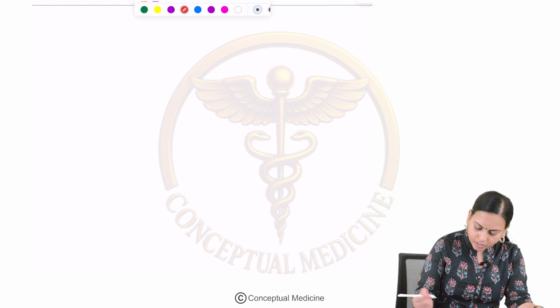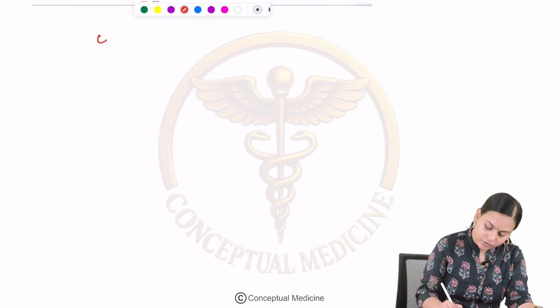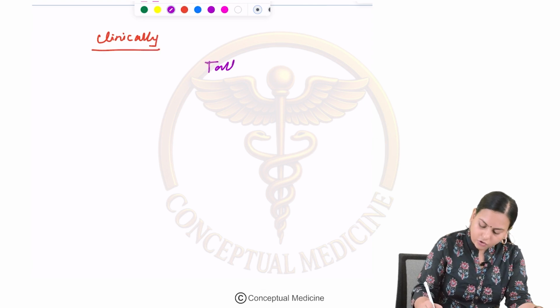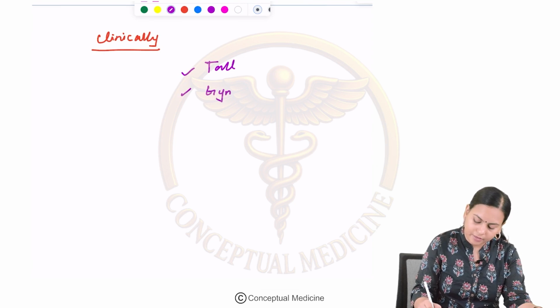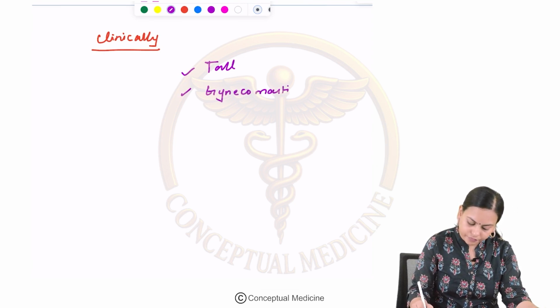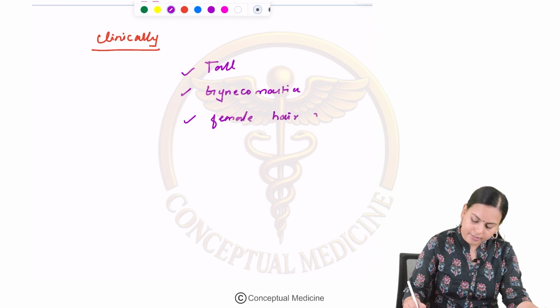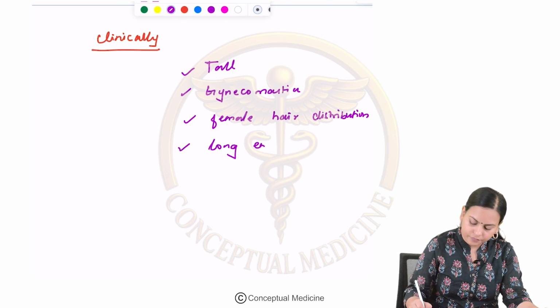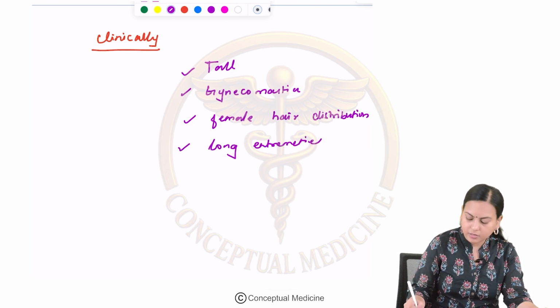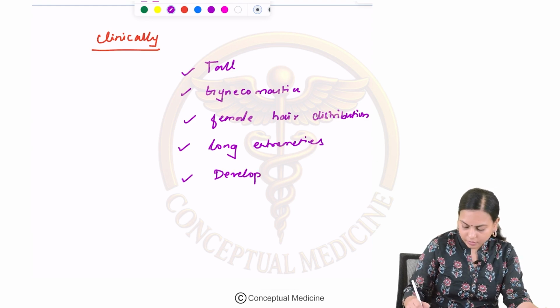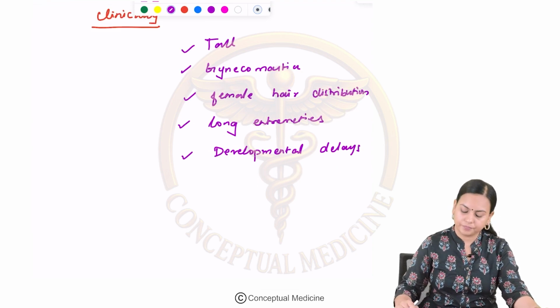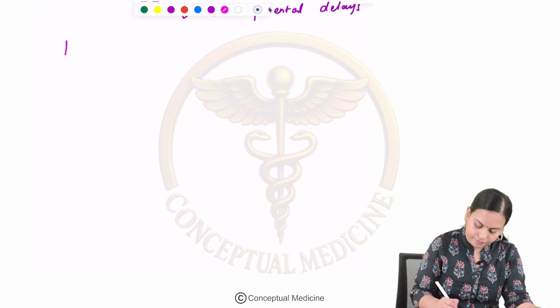Okay, so how do they clinically present? Clinically, if you see them, they will be mostly tall people having gynecomastia. They will have a female pattern of hair distribution. Long extremities will be there. They can even have developmental delays.